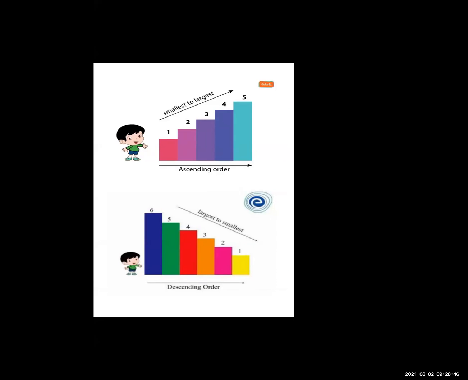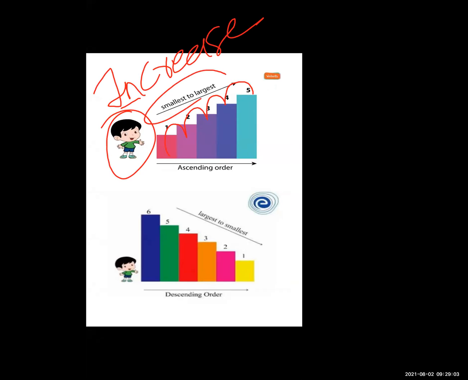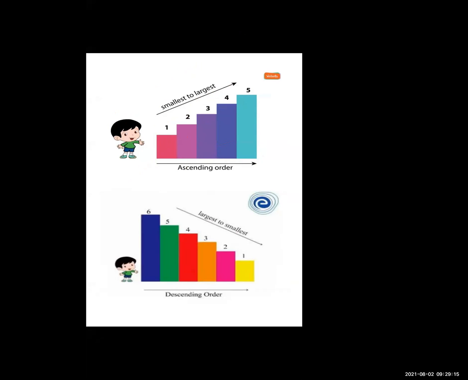So here we can see Rahul increases his steps one by one. So it is an increase. Numbers are increasing, so it is called smallest to largest. The small number to the large number he will reach. It is called the ascending order. And if Rahul is decreasing, it means he is coming down. So it is largest to smallest. It is called a descending order.